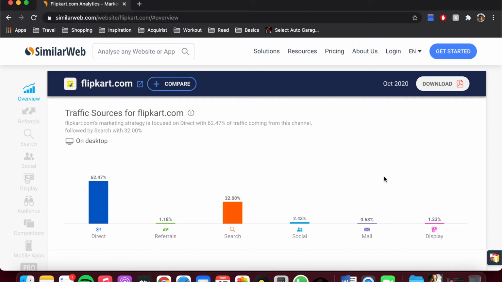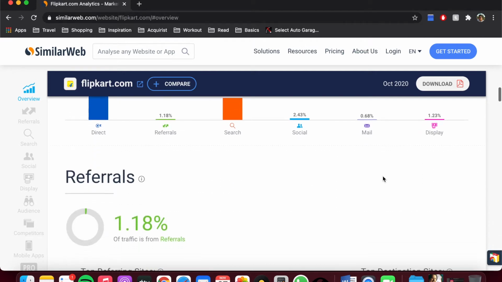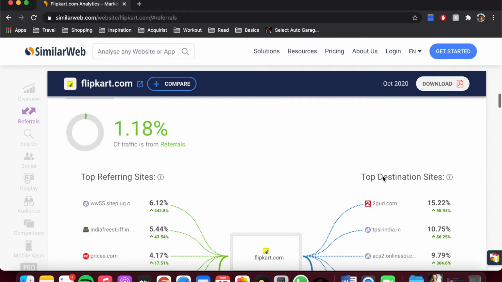Direct is contributing almost 63%, so people typing in Flipkart in the browser or using desktop mail programs to come to Flipkart.com. And search contributes around 32%, right? So this forms the bulk of the sources getting traffic to Flipkart.com currently.